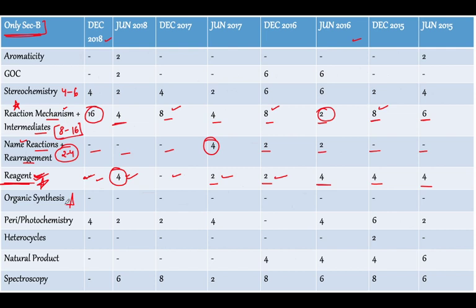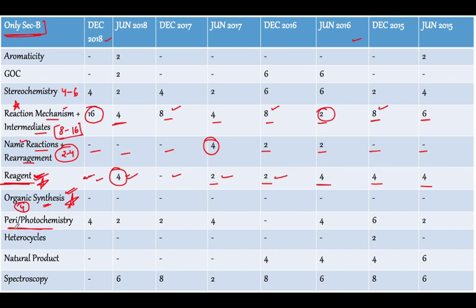As you can see, we emphasize organic synthesis a lot, but I did not see a substantial question from section B in organic synthesis in all of these years. Can we say the topic is not important? Not at all. The topic is so important, and also lengthy, so we have to give it 4 marks, and that is why you will see more marks in section C.